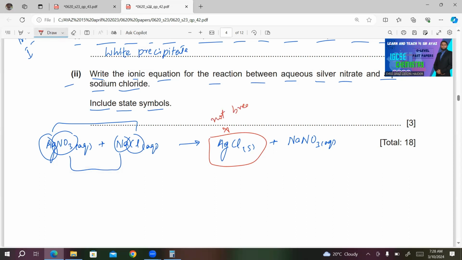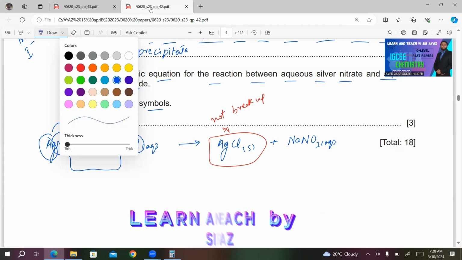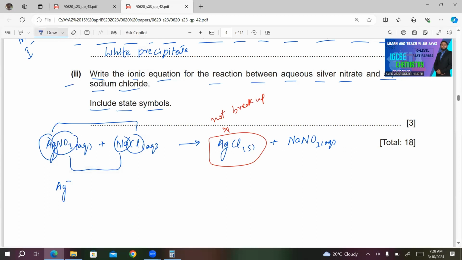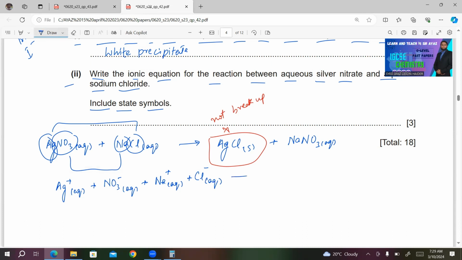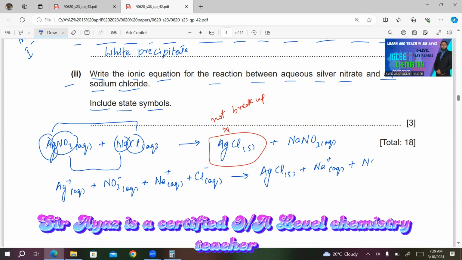So AgNO3 gives Ag+ aqueous plus NO3- aqueous, plus Na+ aqueous plus Cl- aqueous, gives AgCl solid plus Na+ aqueous plus NO3- aqueous.